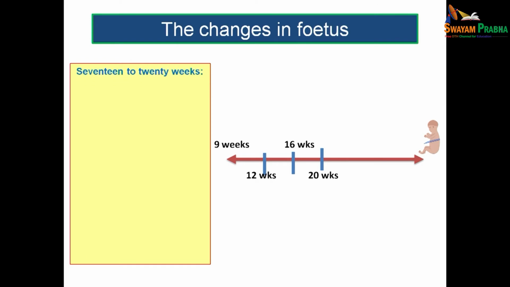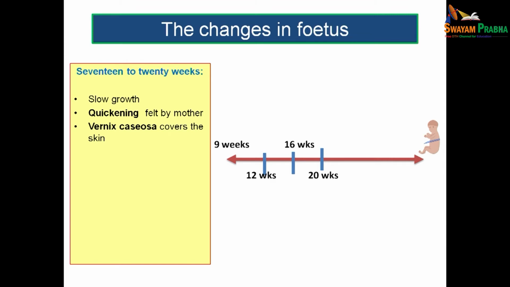Now, we are moving on to the next period, that is 17 to 20 weeks of intrauterine period. What are the changes happening to the fetus during this period? So, let us see. Actually in this period there is slowing down of growth, but quickening will be felt by the mother. The movements will be well appreciated by the mother. So, the first feeling of the fetal movement is known as quickening. So, that will be appreciated by the mother during this period.